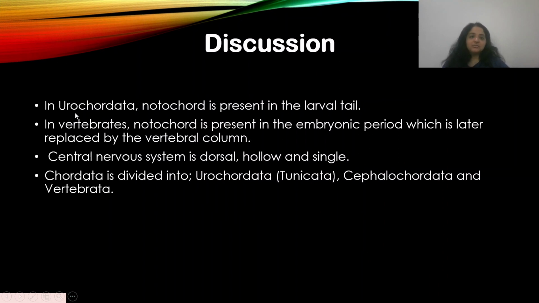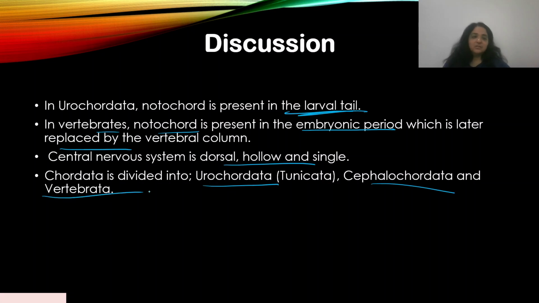In Urochordata, notochord is present in the larval tail. In vertebrates, notochord is present in the embryonic period, which is later replaced by the vertebral column. So that's the whole point of a notochord, because then it gets covered into the vertebral column, and yes, we have a vertebrate like human beings. And central nervous system is dorsal, hollow, and single in chordates. So yep, Chordata is divided into Urochordata, Cephalochordata, and Vertebrata. So that answers the question.